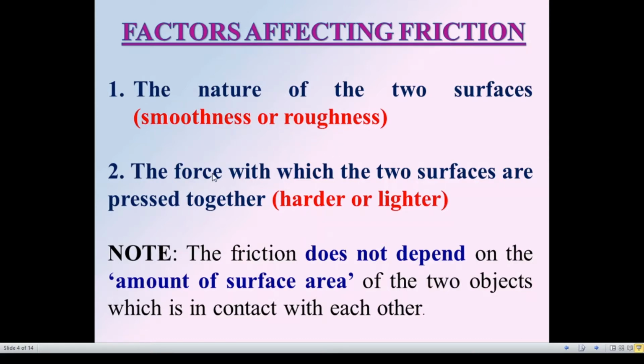The second point is the force with which the two surfaces are pressed together. That means if the two surfaces are pressed harder, then there will be more friction. If the two surfaces pressed together is lighter, then there will be lesser friction. And here you have to note that the friction doesn't depend on the amount of the surface area of the two objects which is in contact with each other.